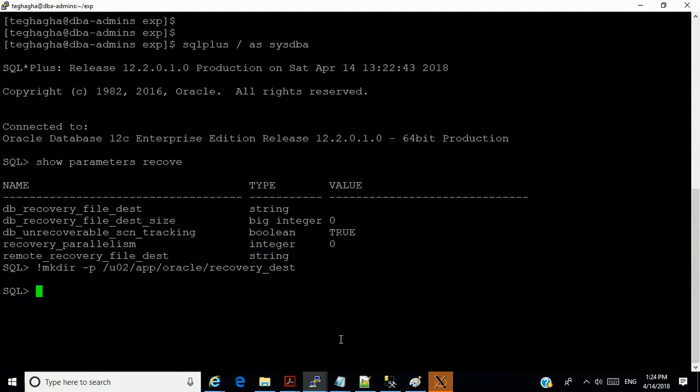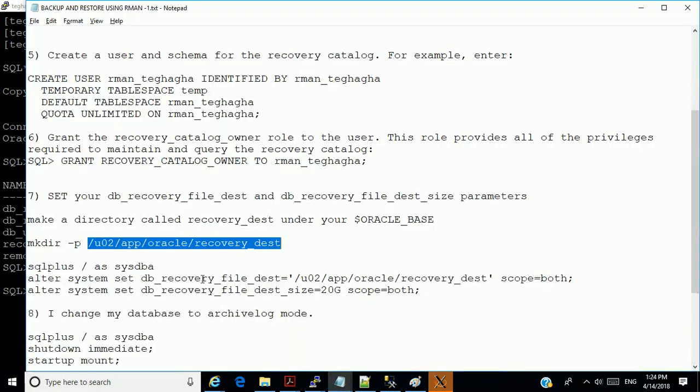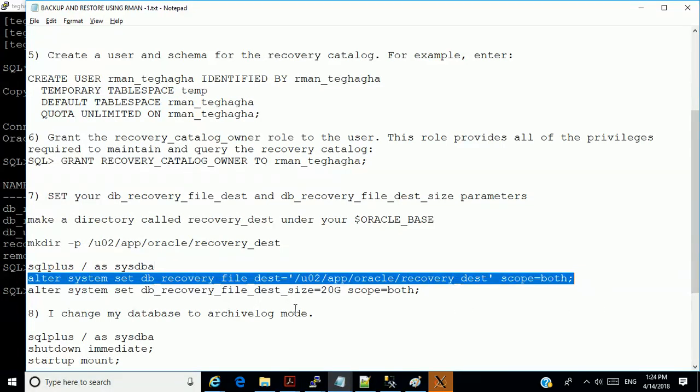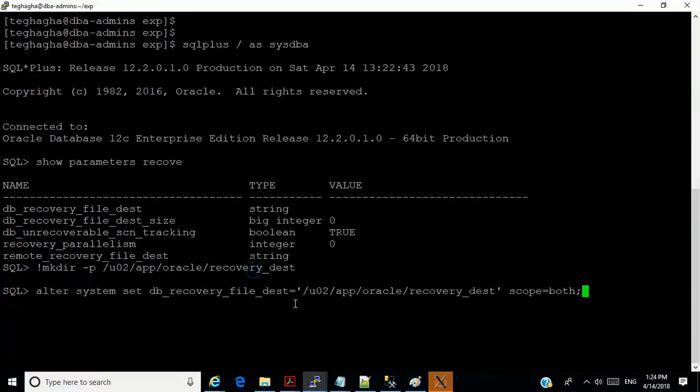So that's been created, all right. And I'm going to now use this command: alter system set db underscore recovery file dest to this value. Okay, you should just use this value. Actually, if you want, use it, because automatically it creates another directory under this directory which will correspond to your database name.